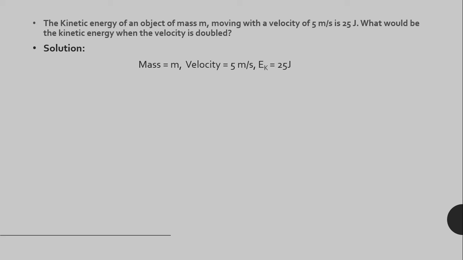So now what is the equation for kinetic energy? Ek is equal to half mv square. So we will put these values in this equation. 25 is equal to half m into 5 square. We will calculate mass by rearranging the equation. We will get m is equal to 2 kgs.